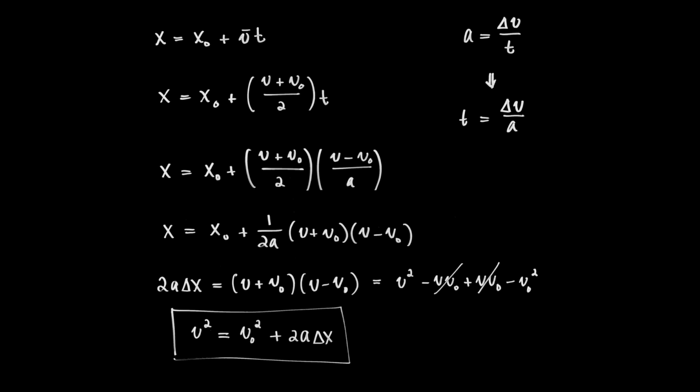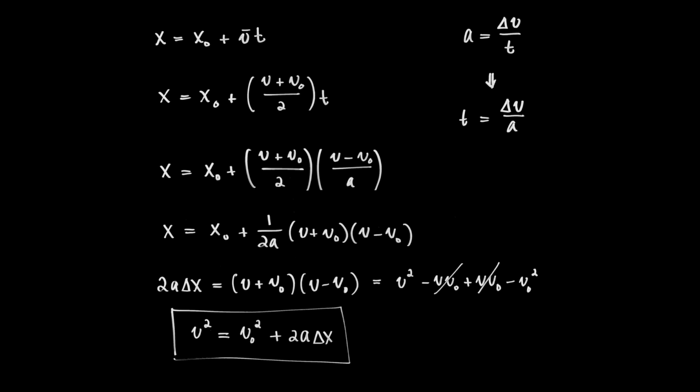In that FOIL, these cross terms, v v0 and v v0, cancel each other. I have one here that is negative, one here that is positive. So the cross terms cancel each other out. And what I'm left with is that 2a delta x is equal to v squared minus v0 squared, and I get something that is not at all obvious. And that is that the final velocity squared is equal to the initial velocity squared plus twice the acceleration multiplied by the displacement. Never ever would have guessed that was true, and yet it is.